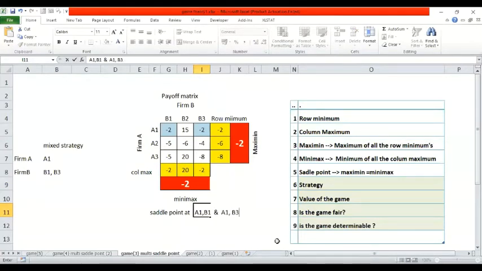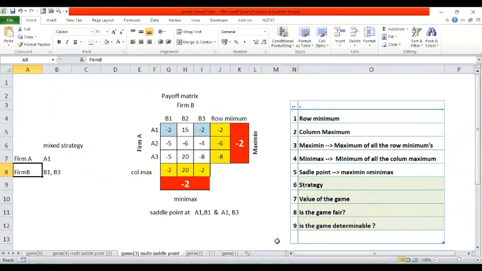Please make a note of all these things. Look at it, we are able to find out the saddle points. The strategy is a mixed strategy. Either it can be A1, B1 or it can be A1, B3. So there are two strategies.